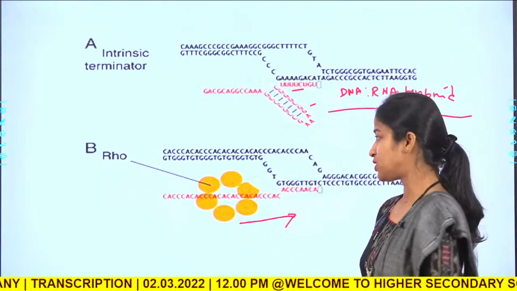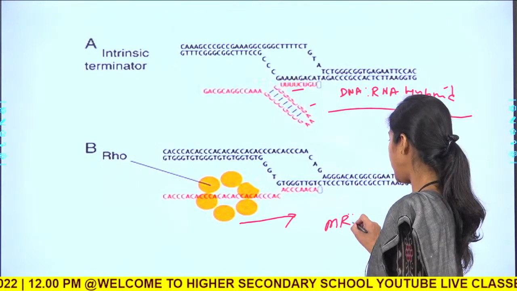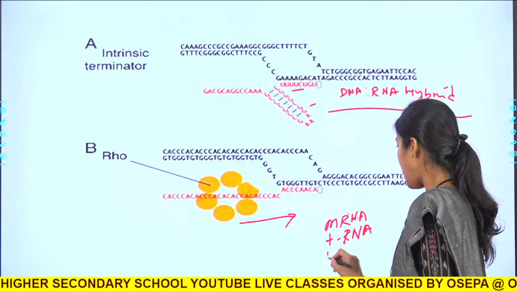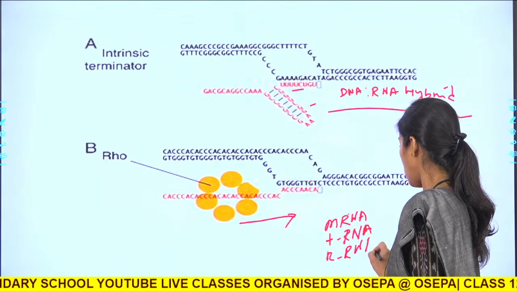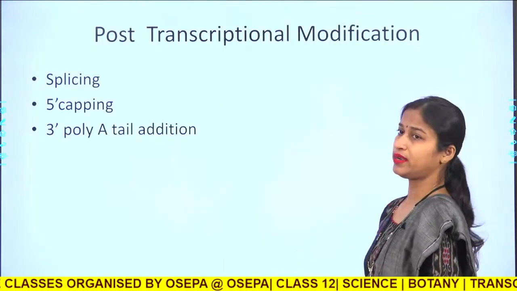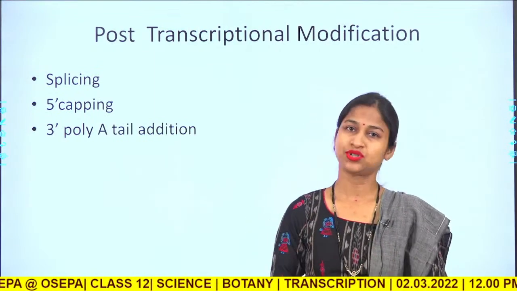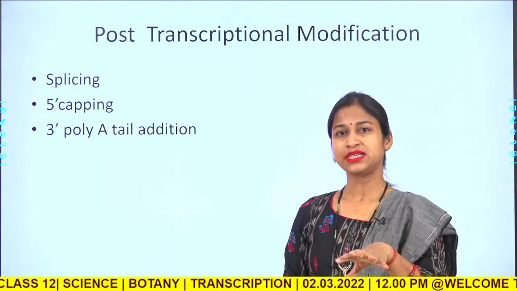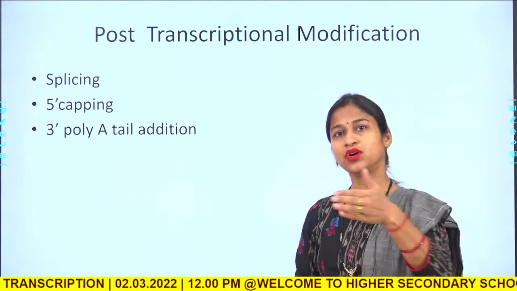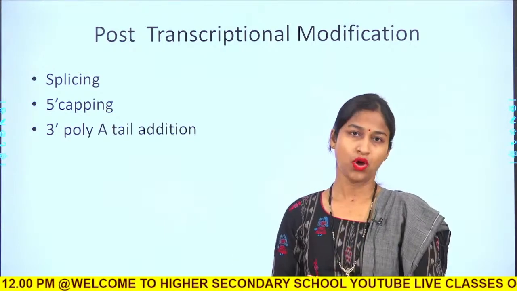But after transcription, what are we going to get? We are going to get either an mRNA or a tRNA or a rRNA. Out of this, whatever RNA we get, mostly everyone will undergo a post transcriptional modification, but we will stick to the mRNA, because mRNA undergoes the process of translation to form a protein molecule.